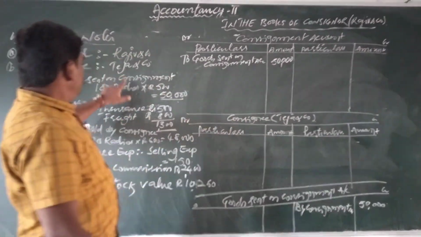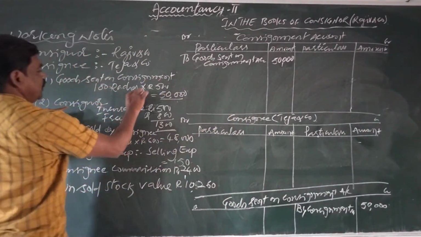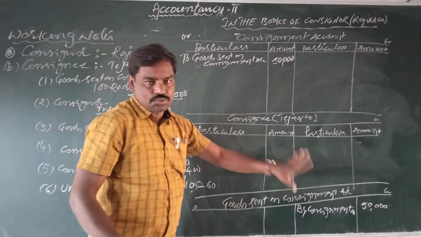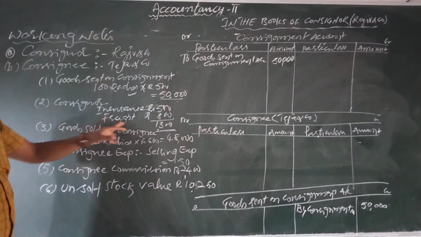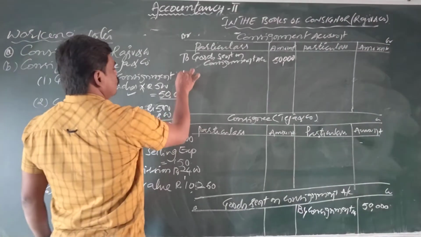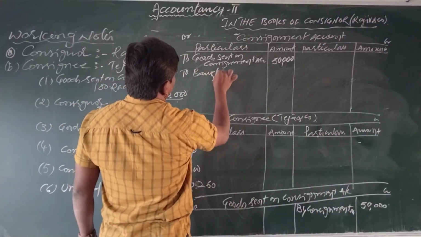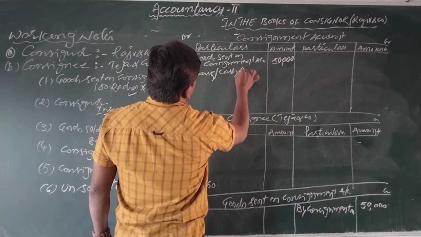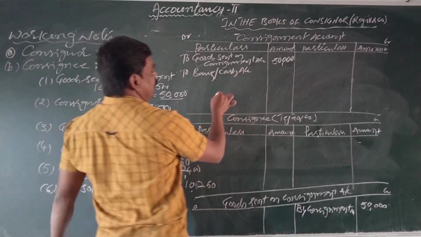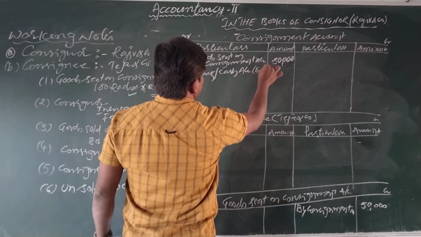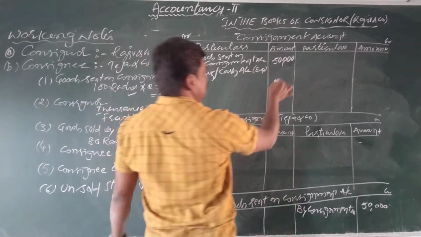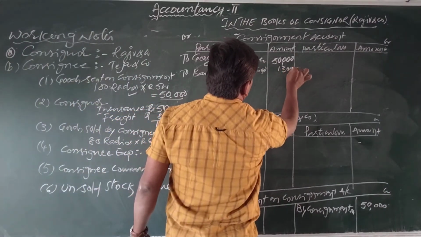So for the first point, we completed ledger posting. Come to the second point, consignor expenses 1300. Simply we write in this account, to bank or cash account. In brackets, if you want, you can write expenses. Whose expenses? Consignor expenses. How much amount is spent? 1300.